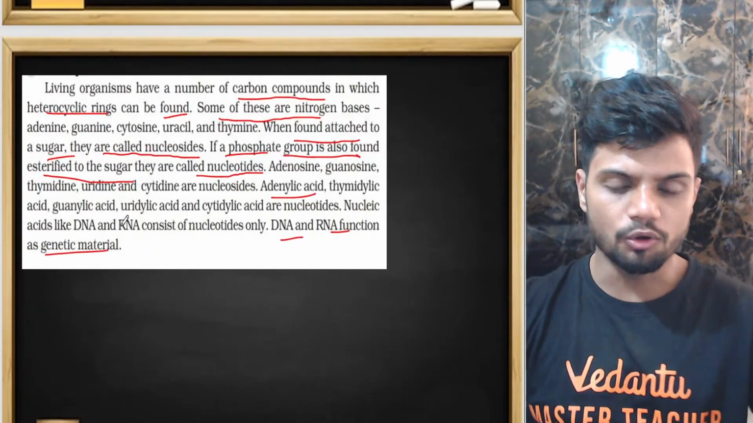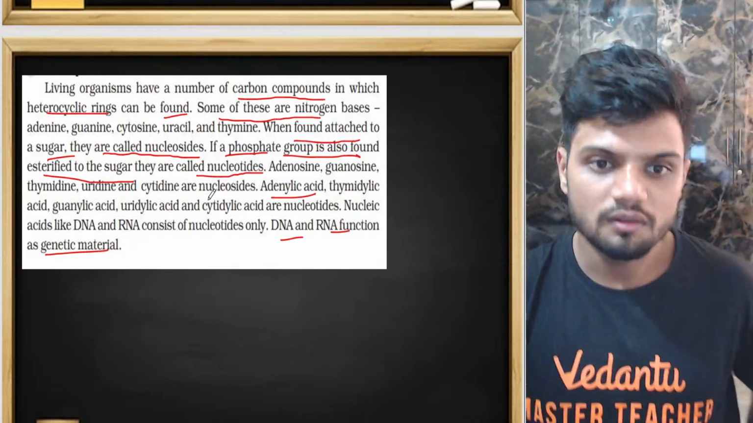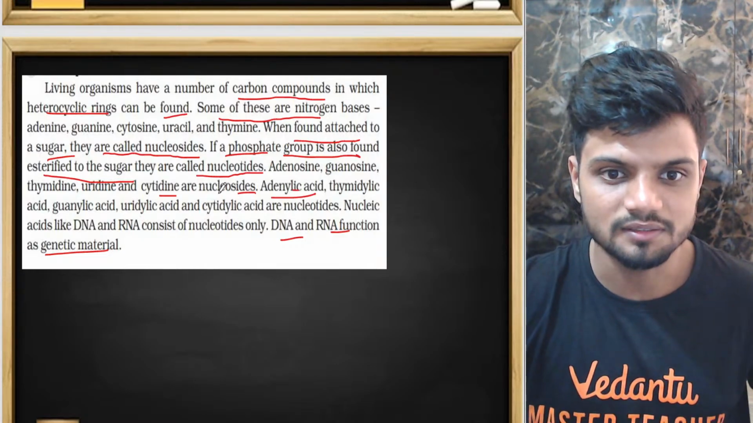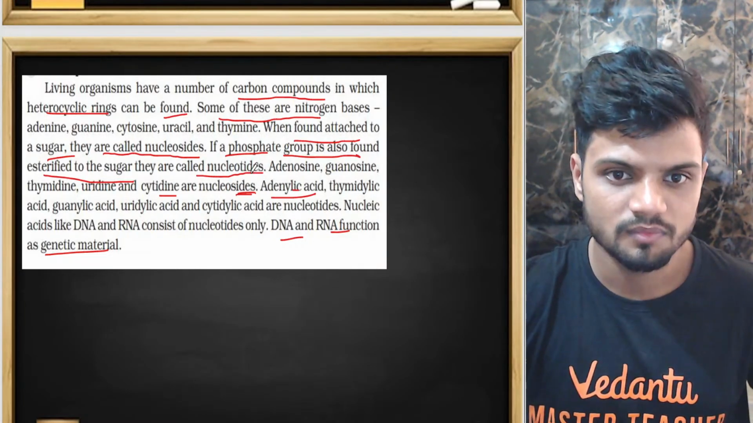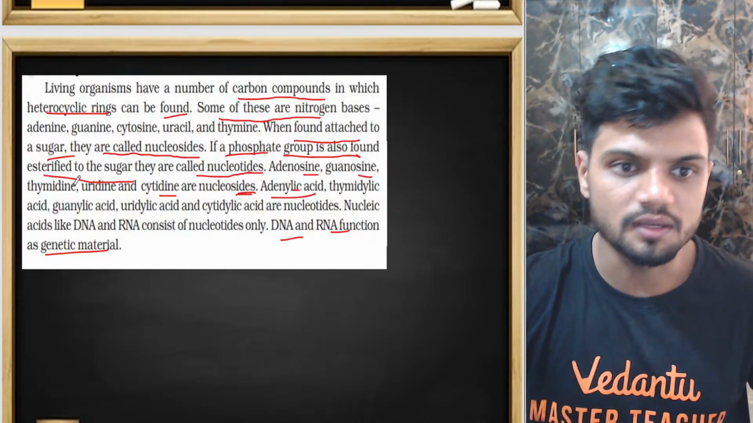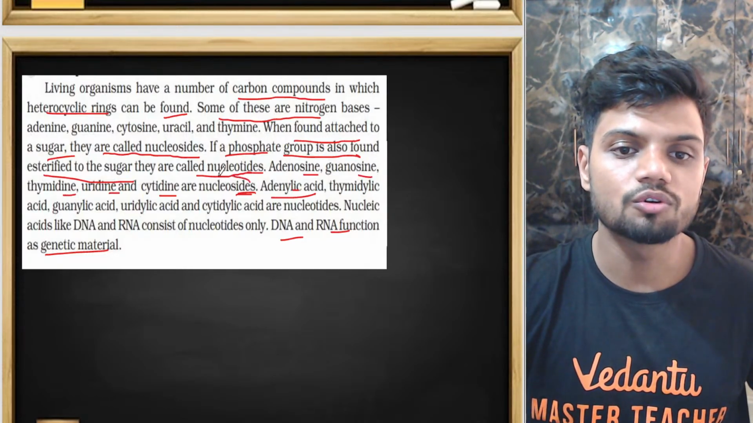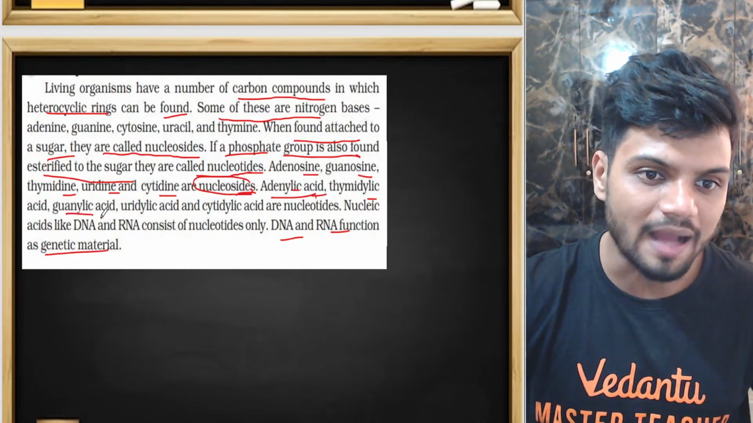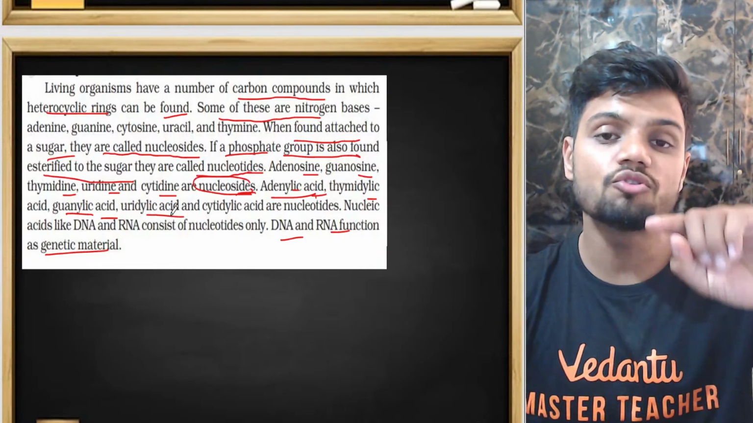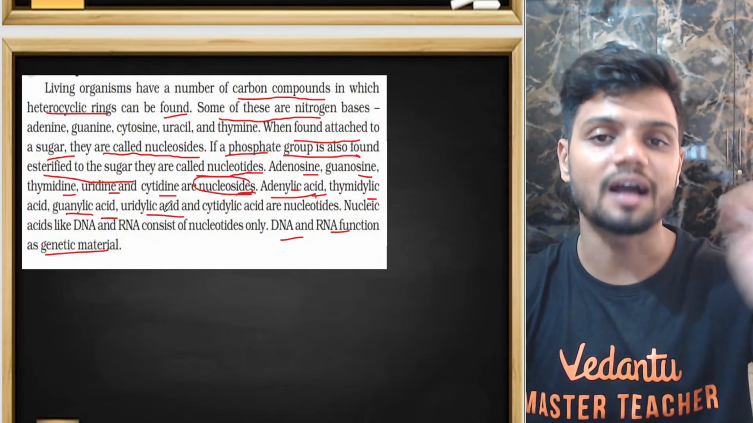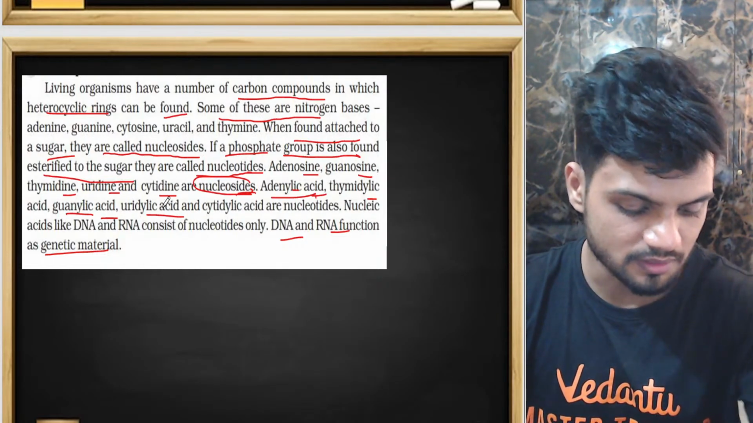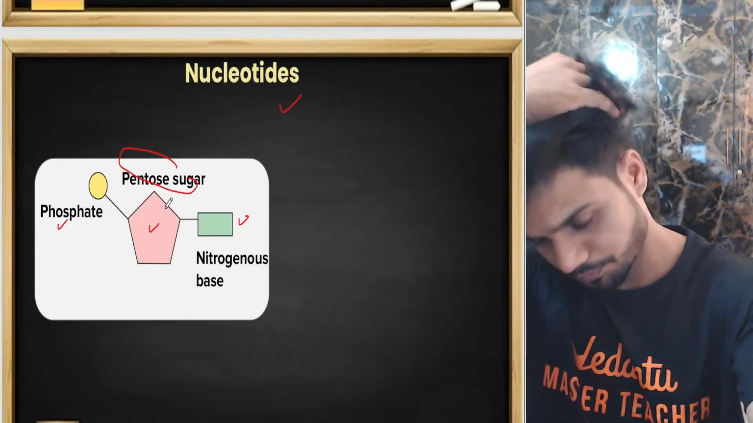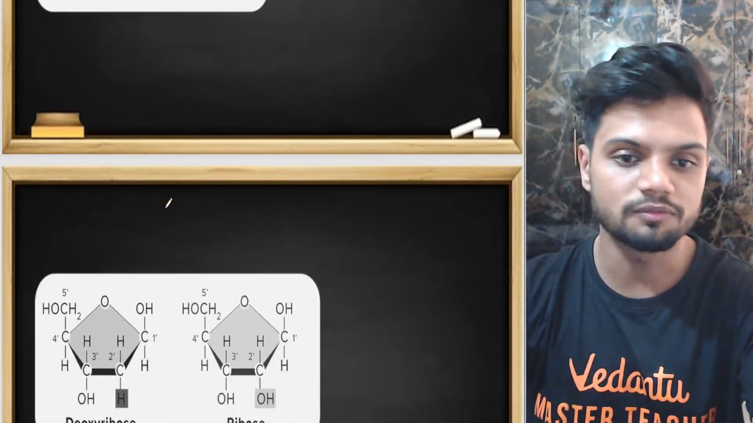Here you should also notice how you differentiate between nucleoside and nucleotide. Can you see here? Adenosine, guanosine, thymidine, uridine, they are nucleosides. Adenylic acid, thymidylic acid, guanylic acid, uridylic acid, that is a nucleotide. A nucleotide will have an acid attached to it. Clear? Beautiful. There is a simple difference.